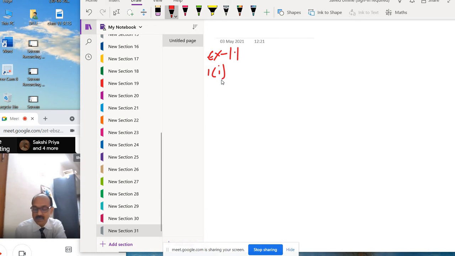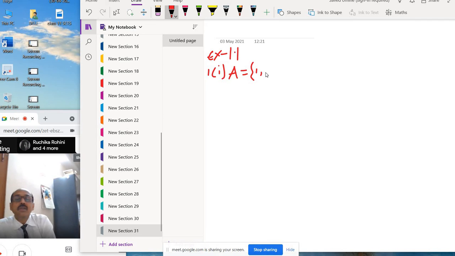So the first one: set A is {1, 2, 3, up to 14}, and the relation R is defined as {(x, y): 3x − y = 0}. So first write set A equal to 1 to 14.